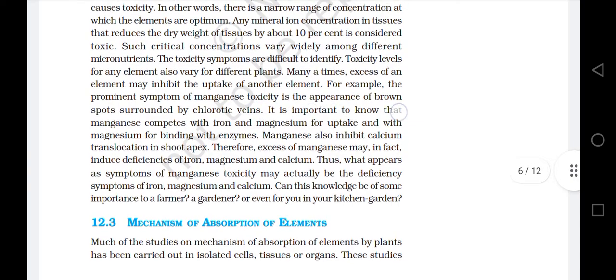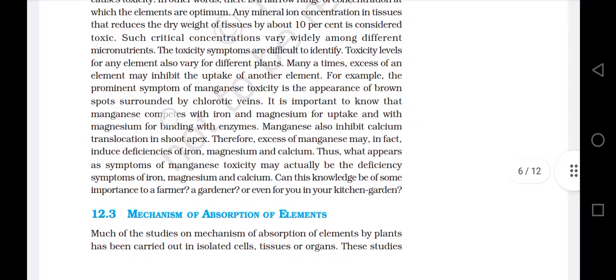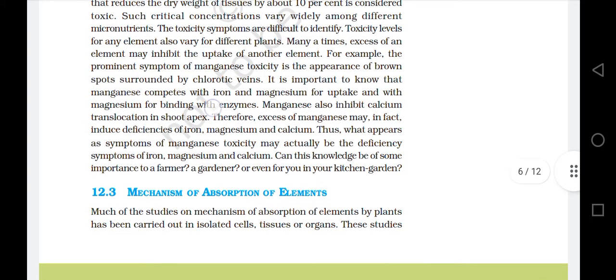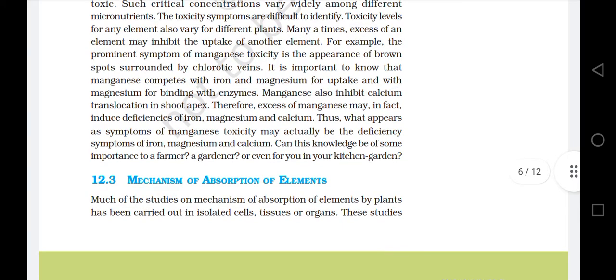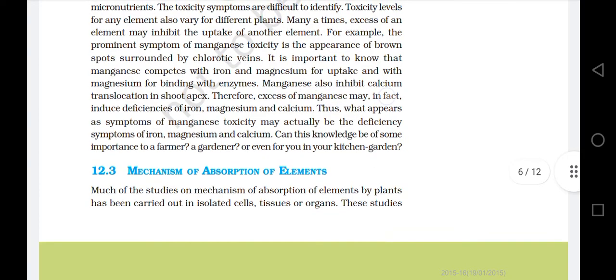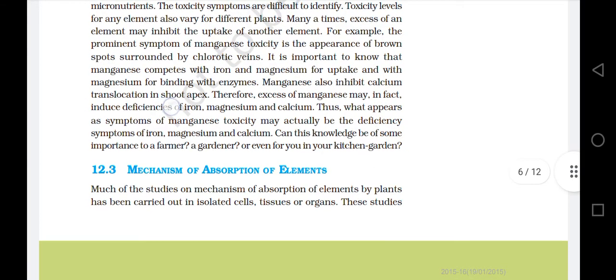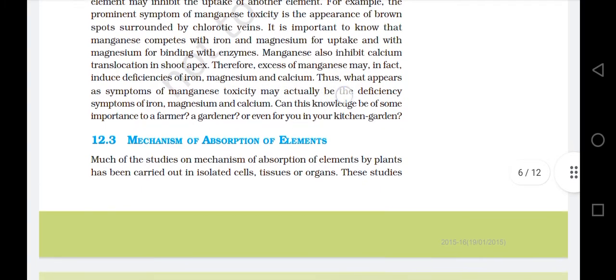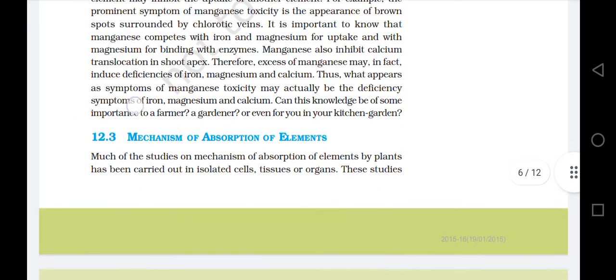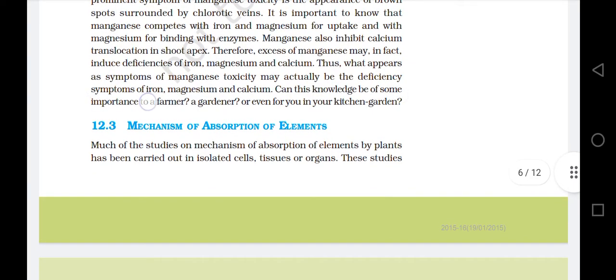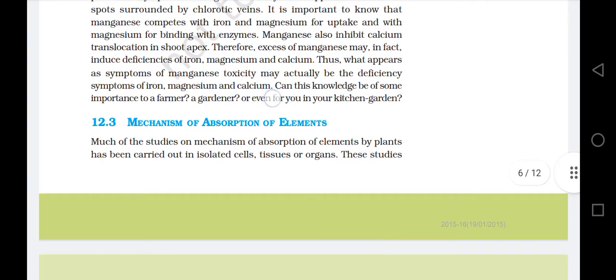It is important to note that manganese competes with iron and magnesium for uptake and with magnesium for binding with enzymes. Manganese also inhibits calcium translocation in the shoot apex. Therefore, excess of manganese may in fact induce deficiency of iron, magnesium and calcium. Thus what appears as symptoms of manganese toxicity may actually be the deficiency symptoms of iron, magnesium and calcium. Can this knowledge be of some importance to a farmer or gardener or even for you in your kitchen garden?